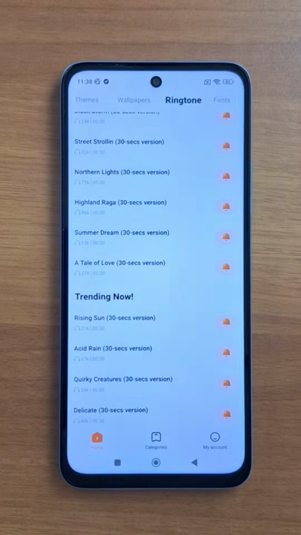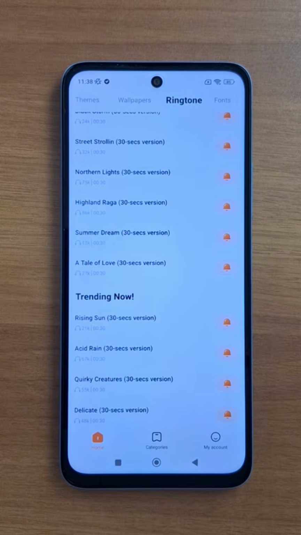This is for Oppo phones, Redmi phones, and other phones.